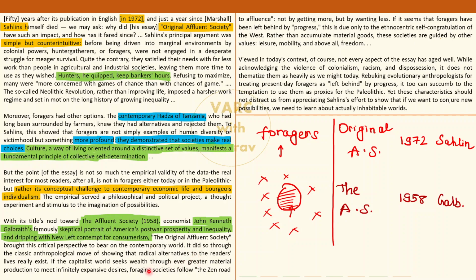On the other hand, foraging societies, the author is back to his foragers. How are foragers defining their life? The Zen road to affluence. What is Zen here? Zen is actually an ancient Chinese Buddhist philosophy, a confluence of Chinese and Japanese Buddhism. Let's not go down that line. What is the thought process of this foraging society? That we don't need much, we need very limited things. Okay, we are happy not by getting more but by wanting less. What a powerful thing to say.